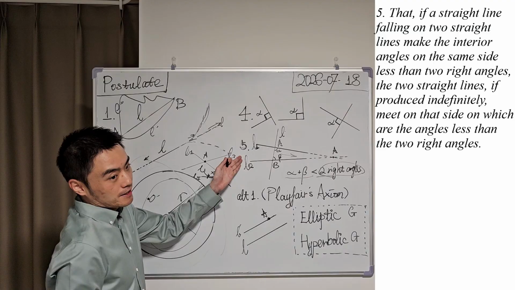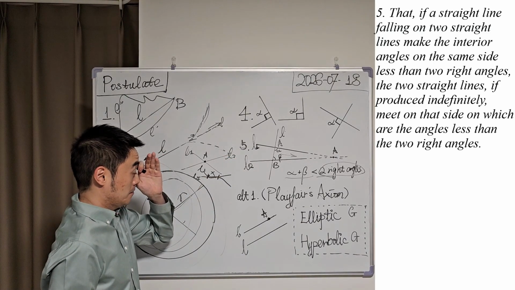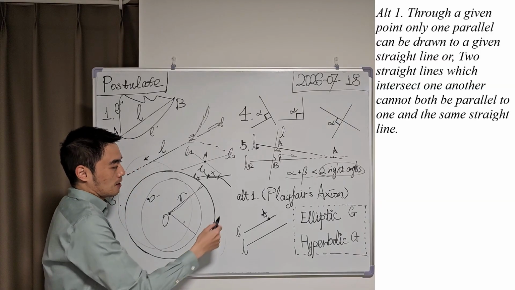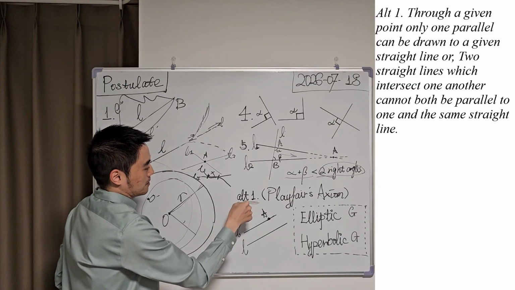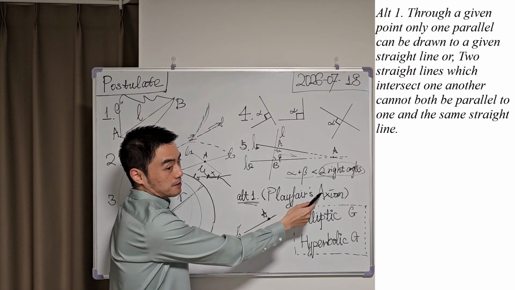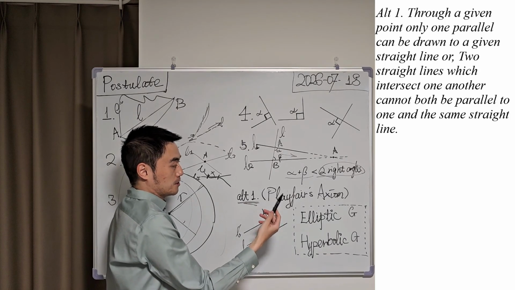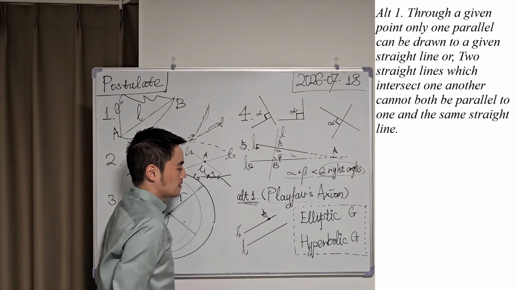The fifth postulate actually has a bunch of different alternatives, and I would like to talk about the first alternative. It is also known as Playfair's axiom, provided by the British mathematician John Playfair.